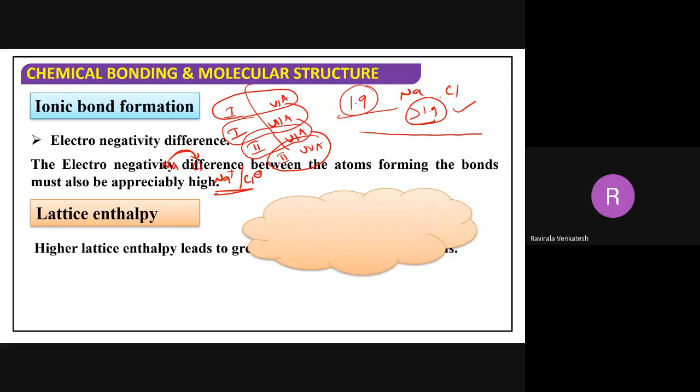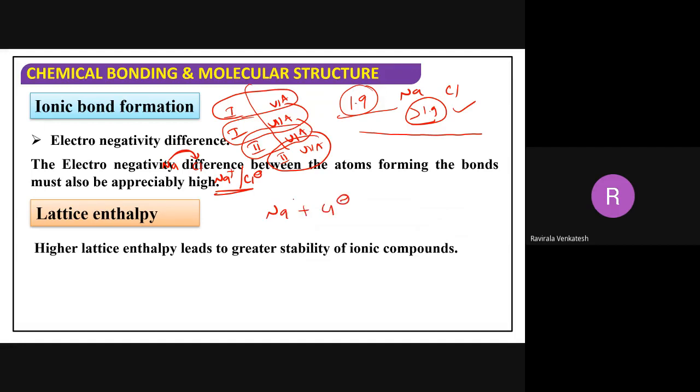Next, lattice enthalpy leads to greater stability. For example, in the formation of NaCl, if you get more energy, more heat is liberated here. Say 1000 kilojoules of heat is liberated. Then it will be more stable because it is losing more energy. I told you in the first class how an atom gets stability by losing energy and getting octet configuration.